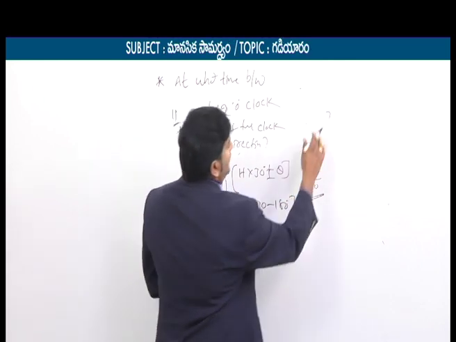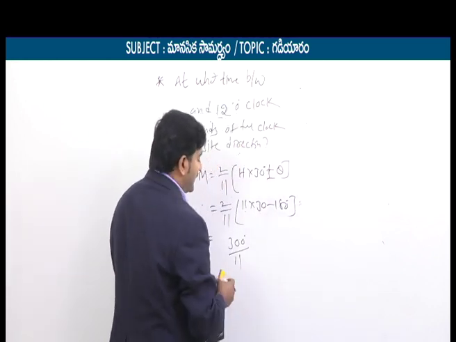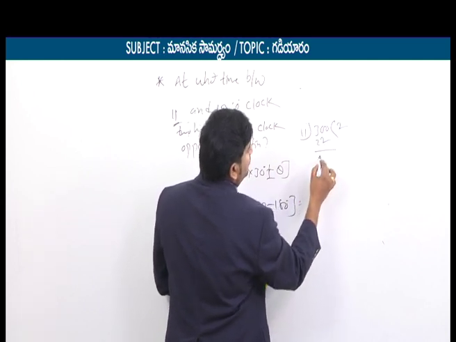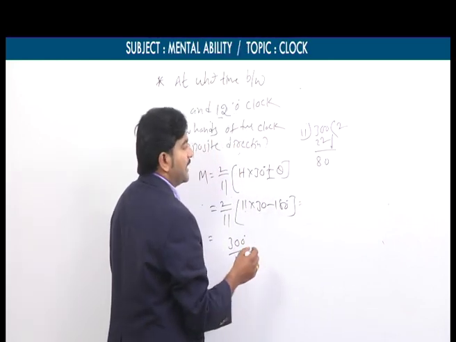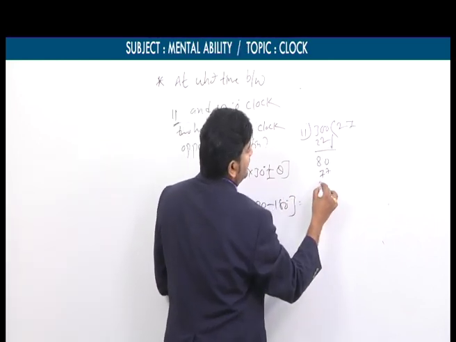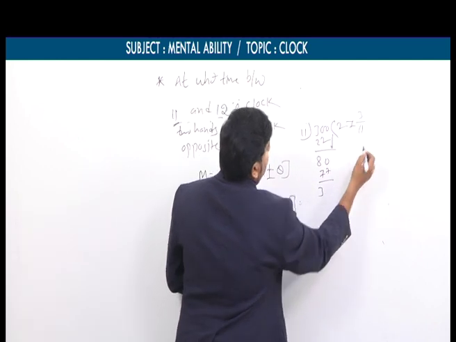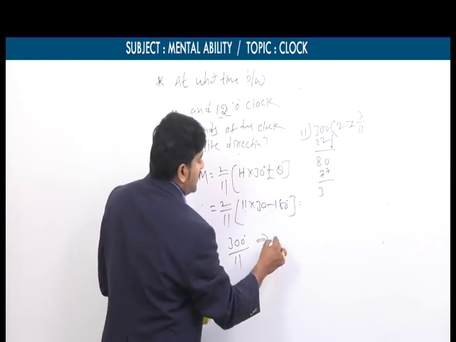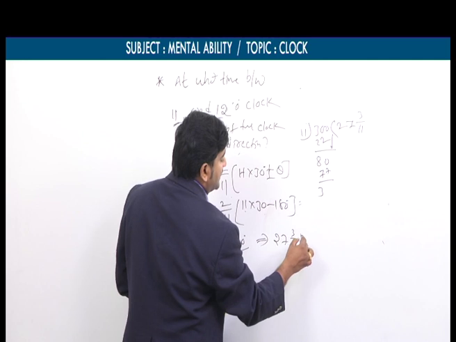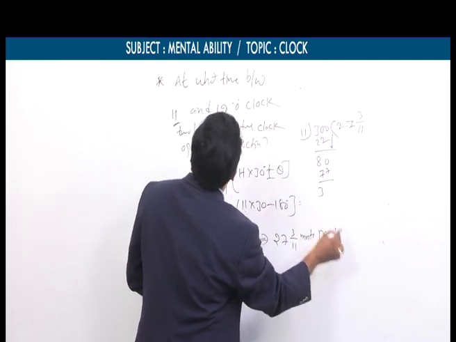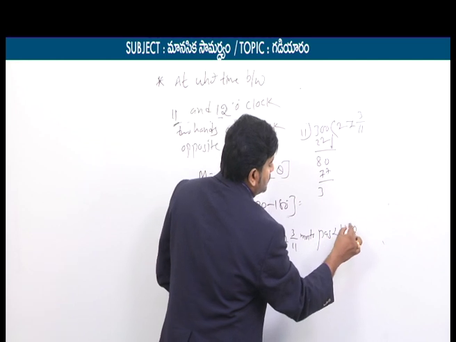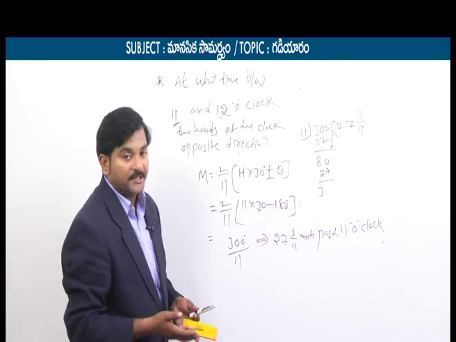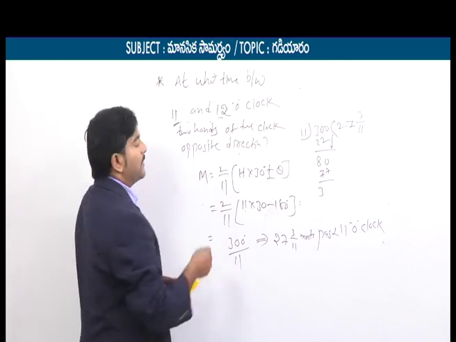Again simplifying by doing normal division, what will we get, my dear students? 300 by 11. 11 2s are 22, 8 is the remainder, so here you will get 80. 11 7s are 77, I am getting 3 as the remainder. So 27 and 3 by 11 minutes. What could be our final conclusion? 27 and 3 by 11 minutes past 11 o'clock. So exactly at this point of time, the angle between the two hands is 180, or the two hands are in opposite directions.